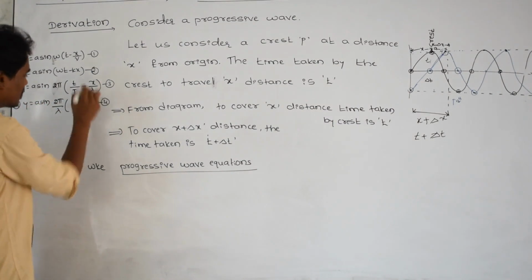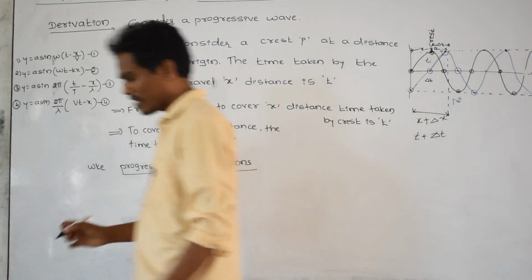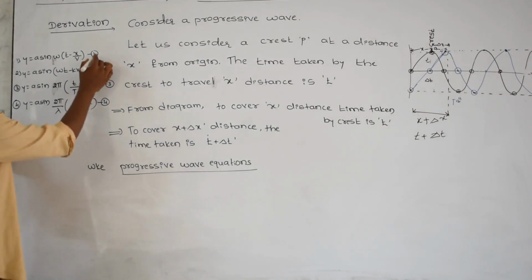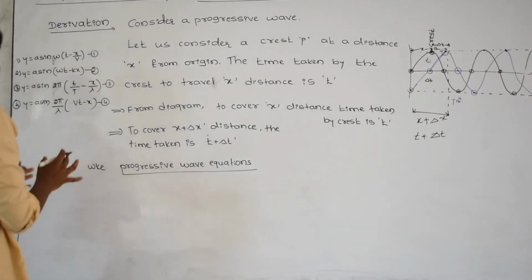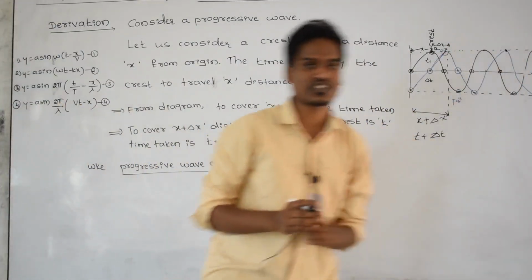This is the fourth one. Yesterday we derived all these wave equations for the progressive wave. Please remember once again. Getting the first one is t minus x by v and vt minus x, and these are equations 1, 2, 3, 4. All these equations we are going to call equations of a progressive wave if it is moving in the positive x direction.